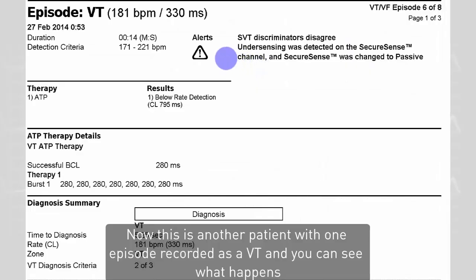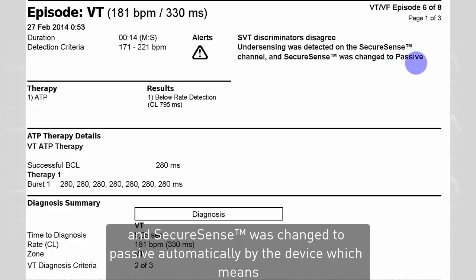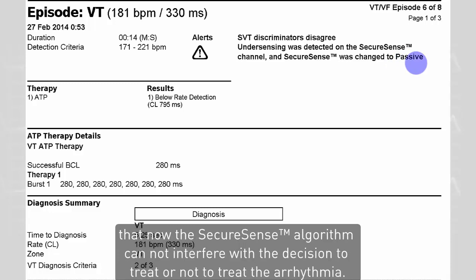Now, this is another patient with 1 episode recorded as a VT, and then you can see what happens when there is undersensing on the SecureSense channel. Undersensing was detected on the SecureSense channel, and SecureSense was changed to passive automatically by the device, which means that now the SecureSense algorithm cannot interfere with the decision to treat or not to treat the arrhythmia.